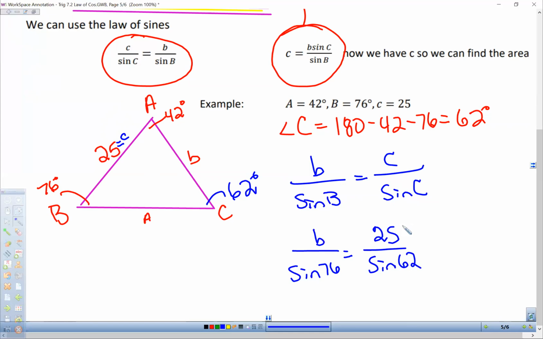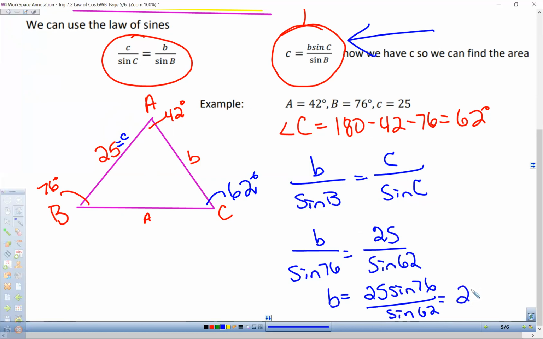And again, you could have gone back up here to this formula, which is basically what we're going to do now, except the B's and C's are switched. So B is equal to 25 sine 76 over sine 62. And if we simplify that out, B is 27.473.